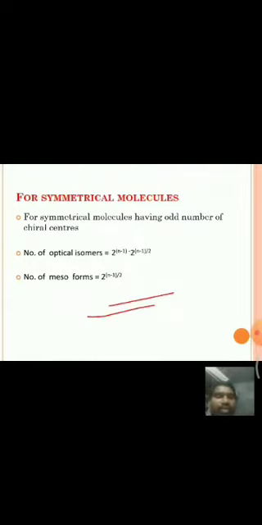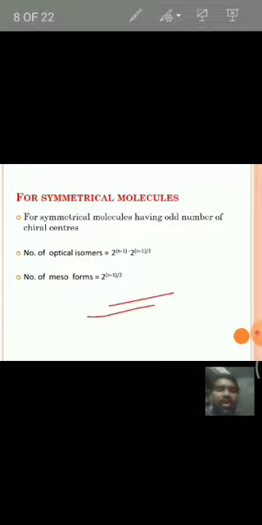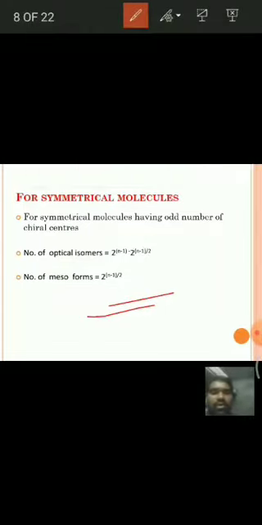Next, symmetrical molecules having an odd number of chiral centers. For this, the number of optical isomers is equal to 2 power n minus 1 minus 2 power (n minus 1 by 2), and the number of meso isomers is equal to 2 power (n minus 1 by 2).